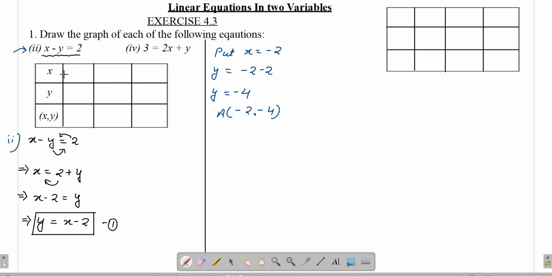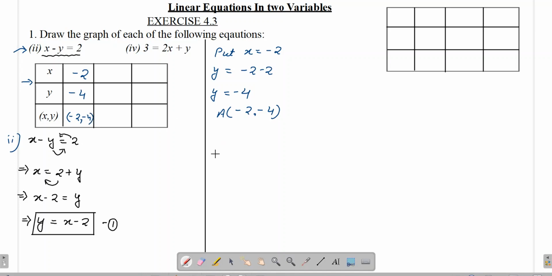And quickly in this table, as discussed in the previous video, we will write the different values of x and y which we have put or obtained. So by putting x equals minus 2, we have got y as minus 4. So the first ordered pair is minus 2 comma minus 4.